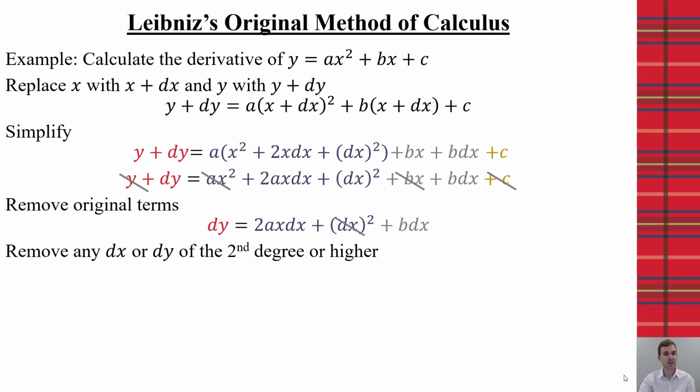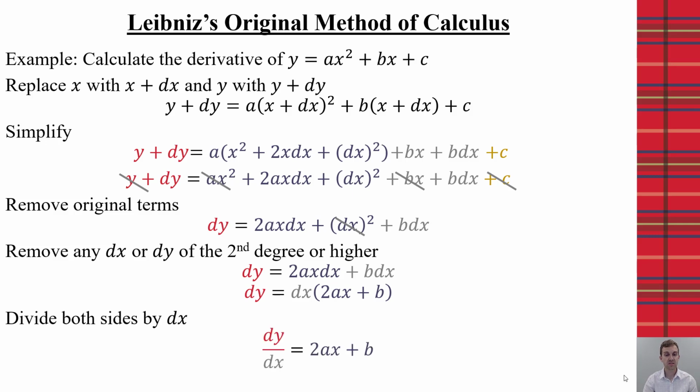So you can see again, these are methods very similar to what Newton was doing, but they were developed independently. And it was this similarity in some of these methods that got the large controversy between the two of them. Now we're going to divide both sides by the dx if we distribute it out, and that will leave us then with our derivative, that is 2ax plus b. Now while this is impressive and it's fascinating that he was able to calculate and create this on his own, it's not the original method that we care so much about anymore.